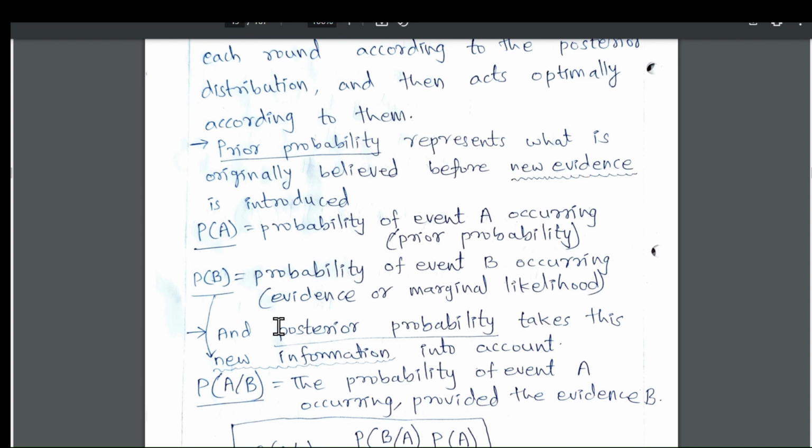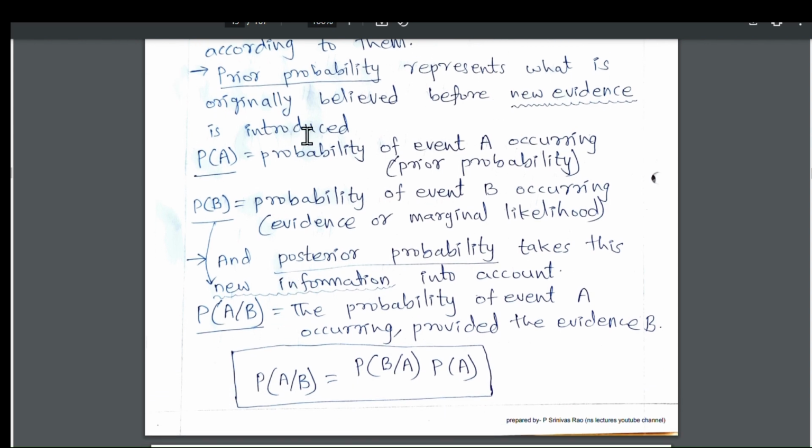Prior probability represents what is originally believed before new evidence is introduced. So, in Thompson sampling, we use posterior probability and prior probability. We know this formula from our childhood: P of A given B is equal to P of B given A times P of A, divided by P of B. P of A is the probability of an event A occurring, and P of B is the probability of event B occurring, the marginal likelihood.